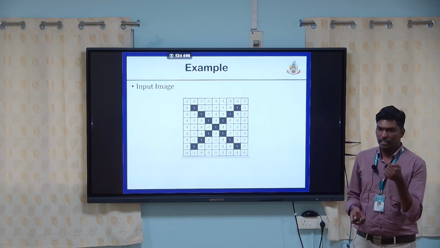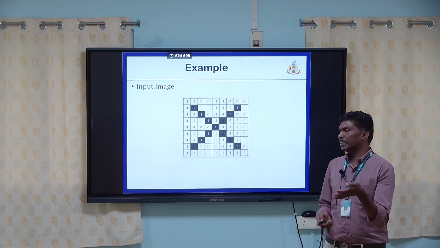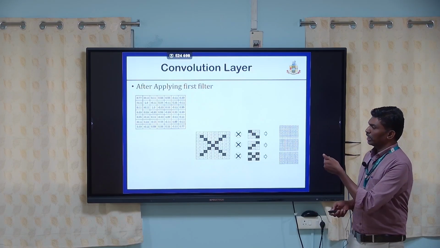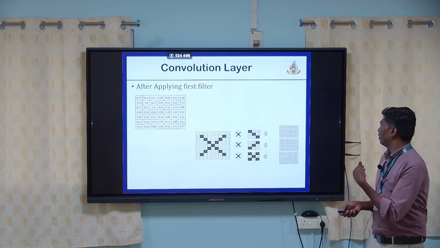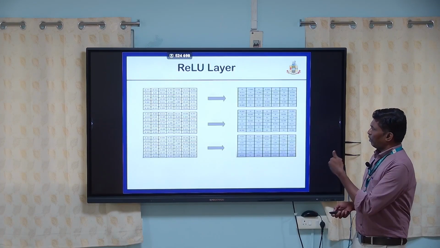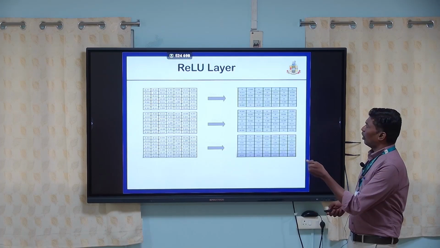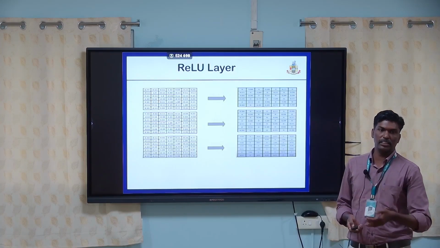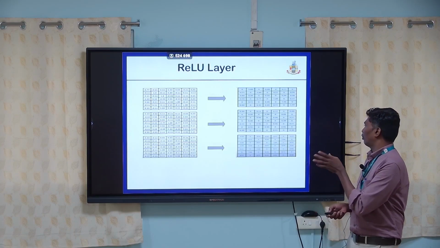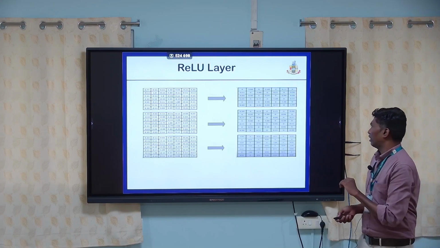In the working of a CNN, it takes images as input and applies the convolution layer to detect the features. Then by applying ReLU, we remove all the negative values, that means we remove inconsistent features and focus only on the positive feature values.